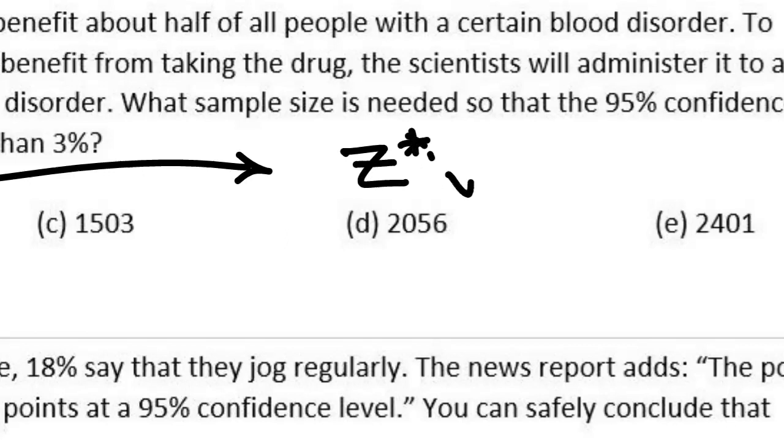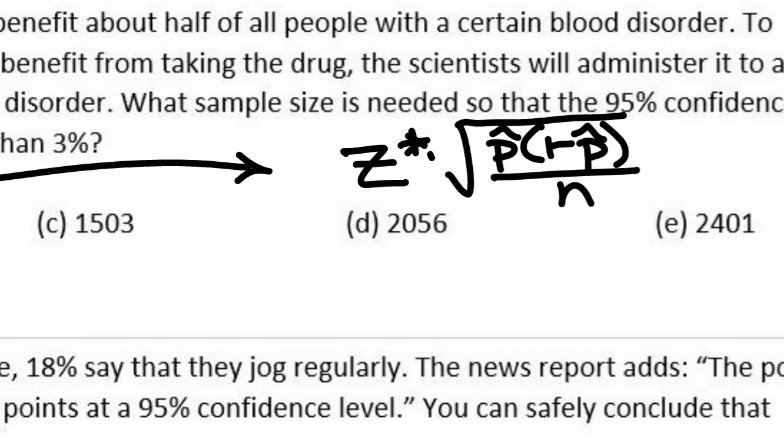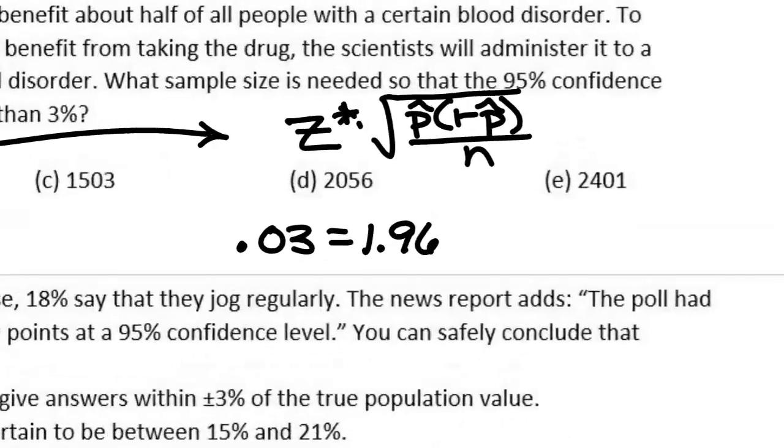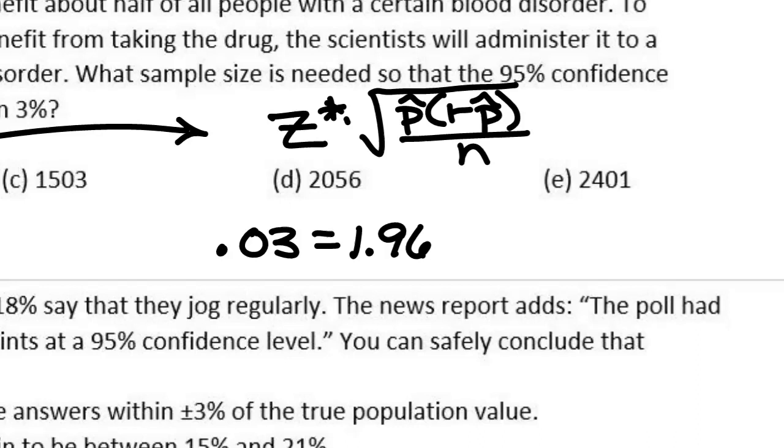Z star square root of p hat times 1 minus p hat over n. I know I want the margin of error to be no more than 0.03. And I want it for a 95% confidence interval. What's my Z star for 95%? 1.96. And what p hat are we working with? 0.5, because we don't know. So 0.5, yep.